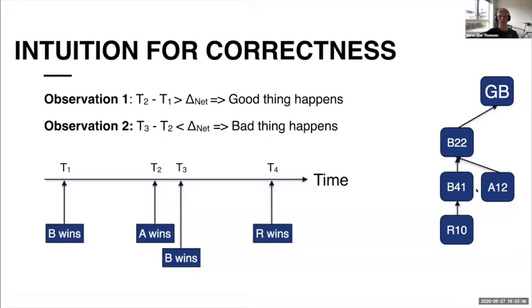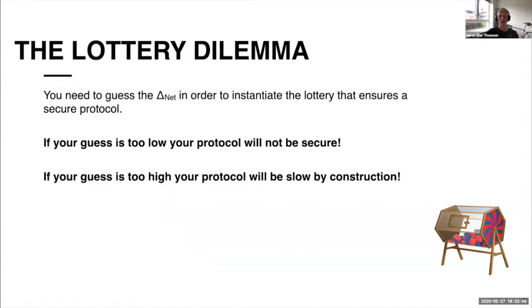So in order to ensure the security of the Bitcoin protocol, it's very important to configure the lottery properly. This is what I call the lottery dilemma. You need to essentially guess an upper bound on the network delay before you deploy the protocol, in order to instantiate this lottery correctly, such that there is an appropriate amount of time between each block being produced.